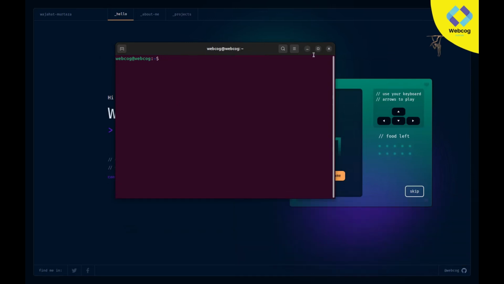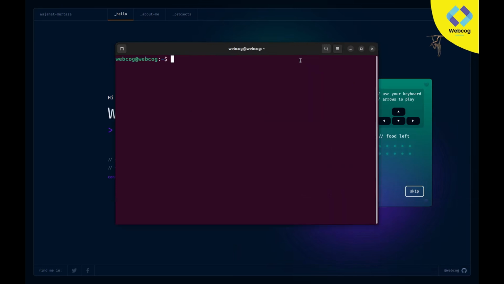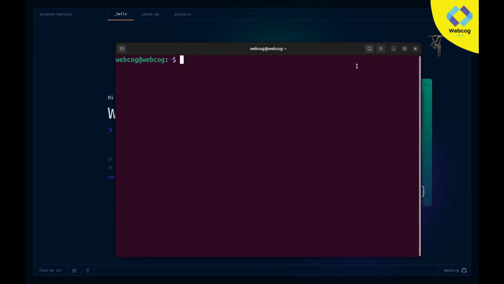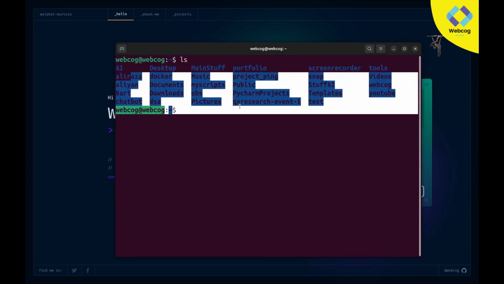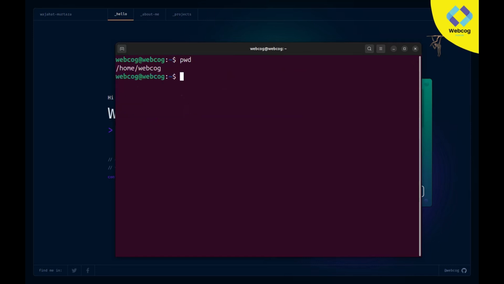So first of all, let's check our shell type. Let's open the terminal. I am in Ubuntu, so I open my terminal in Ubuntu. At the moment I'm in my home directory. If I type ls, you can see here we have all projects, and if I type the pwd command, you can see home/webcook. So I am in my main home directory.